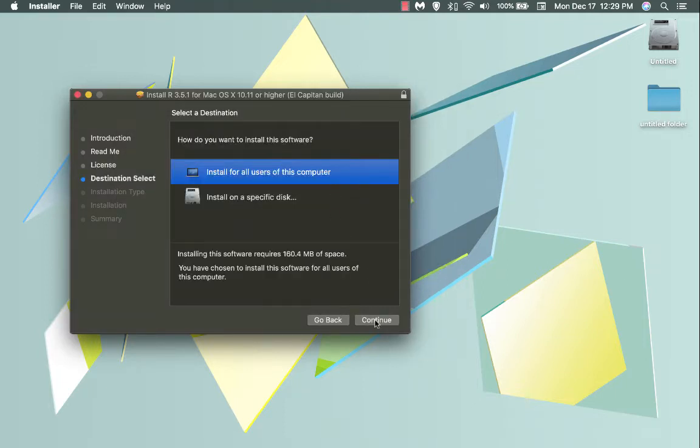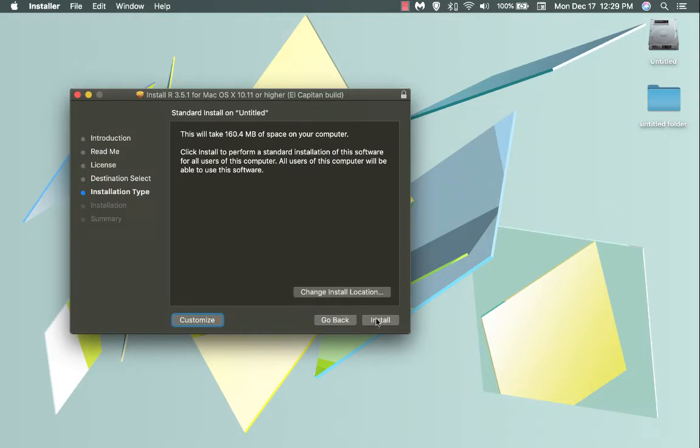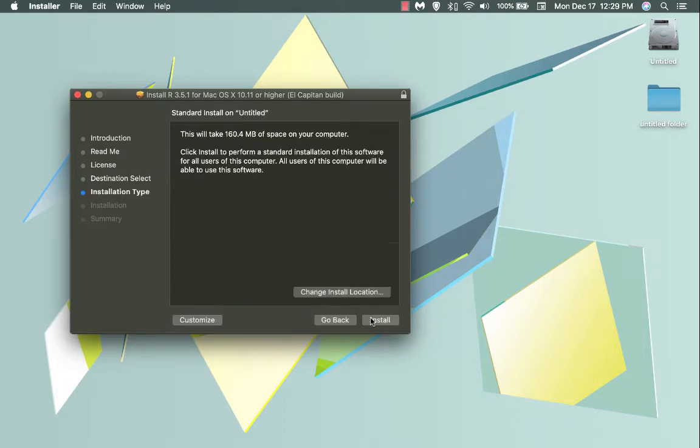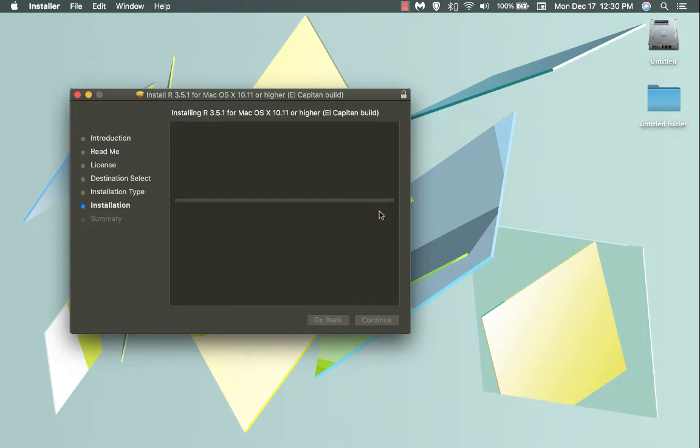Again continue, and if you want to change your location, you can click on change install location and go back, choose the location, but I am going to install here. So I just click on install.